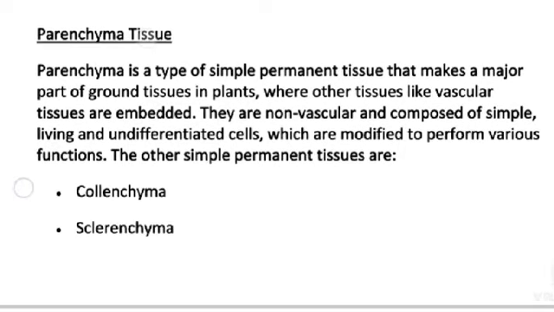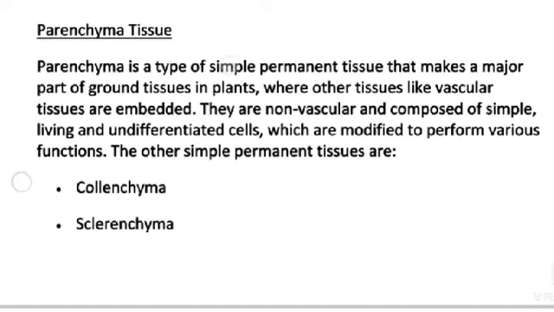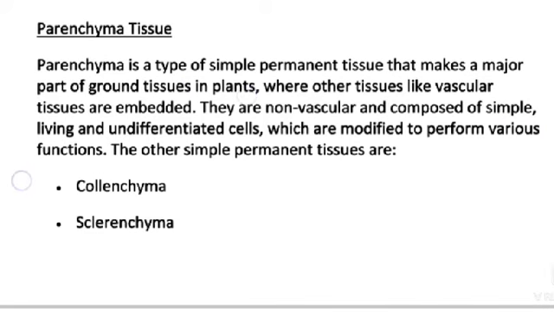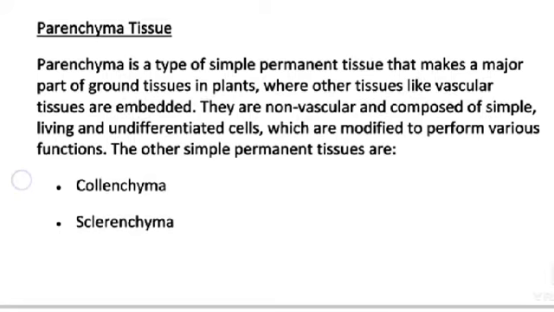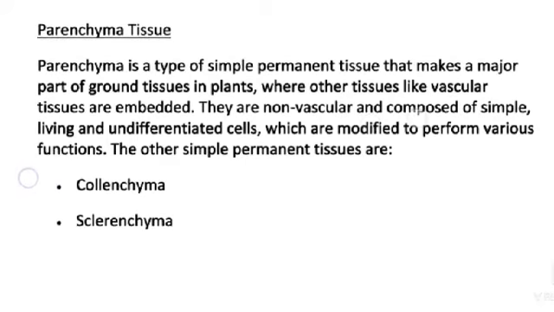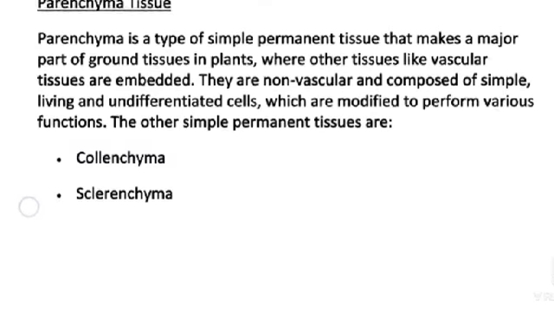Parenchyma tissue. Parenchyma is a type of simple permanent tissue that makes up a major part of ground tissue in plants, where other tissues like vascular tissues are embedded. They are non-vascular and composed of simple, living and undifferentiated cells which are modified to perform various functions.